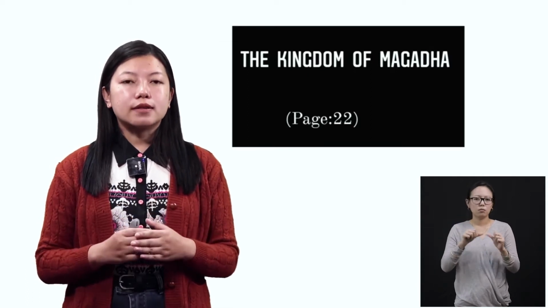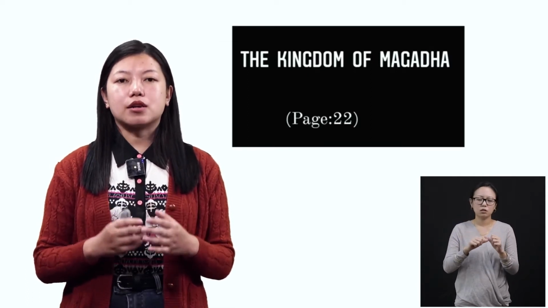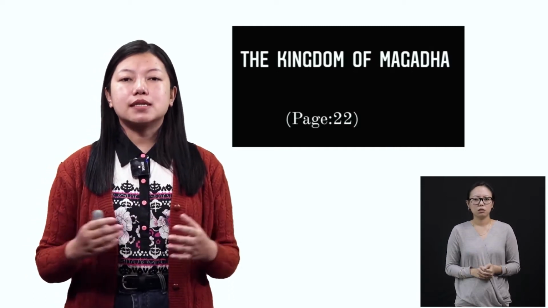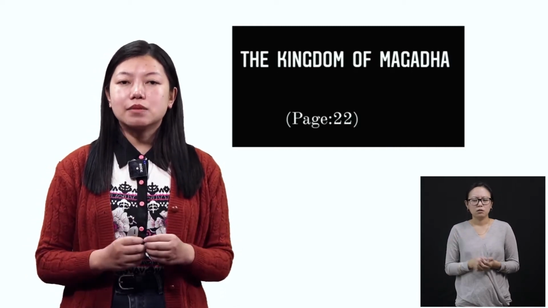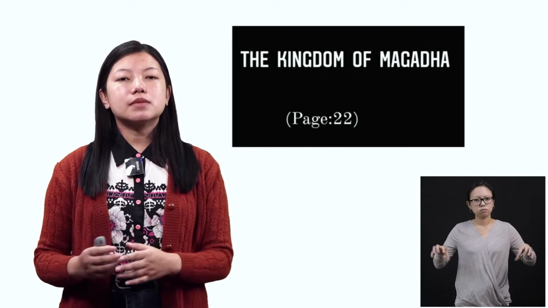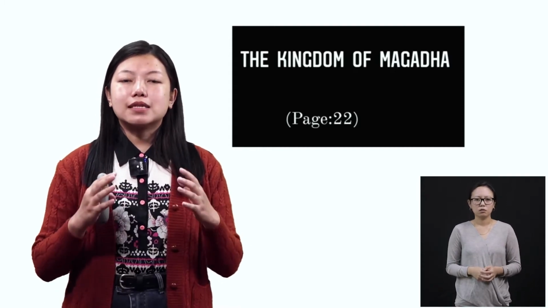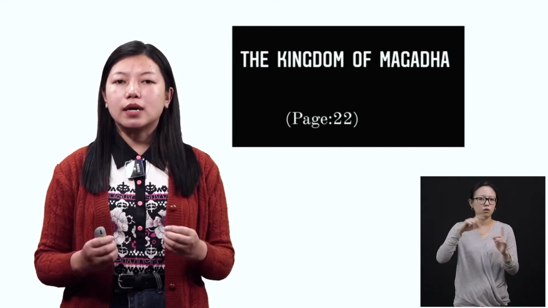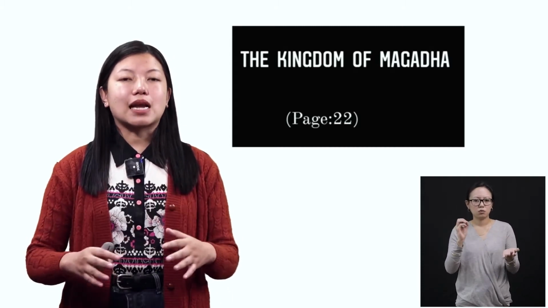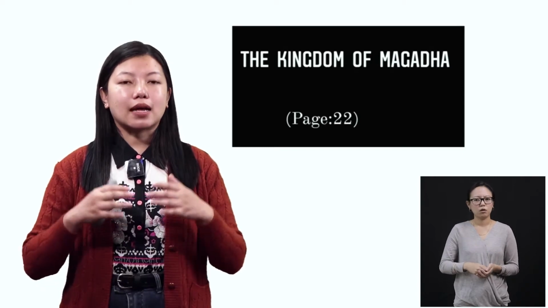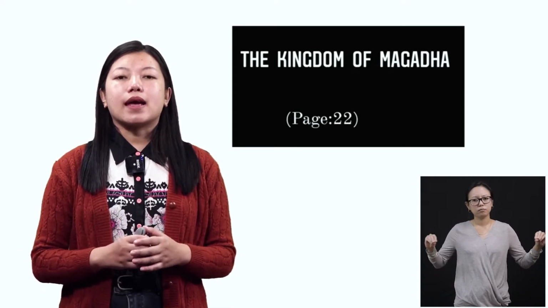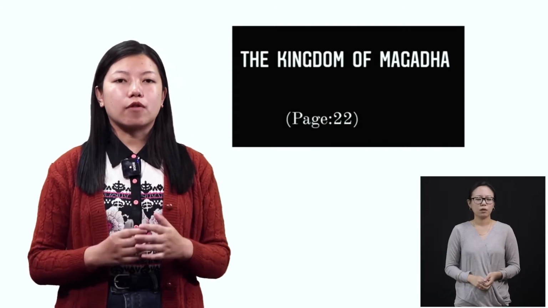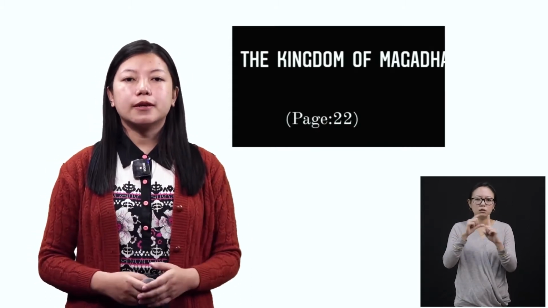So altogether, there were 16 Mahajanapadas, all right? And then some of them were divided among themselves as kingdoms. So there were different kingdoms, and in the final stage, only 4 kingdoms remained as powerful ones. The rest of them just declined with time, they just ended with time, and Magadha emerged as the most powerful kingdom of all, right?